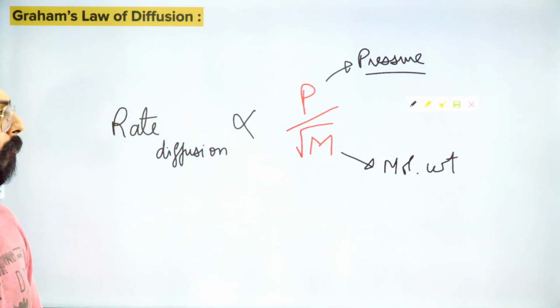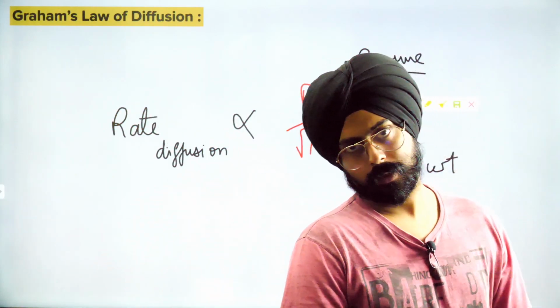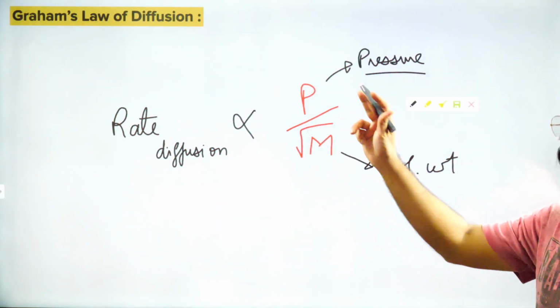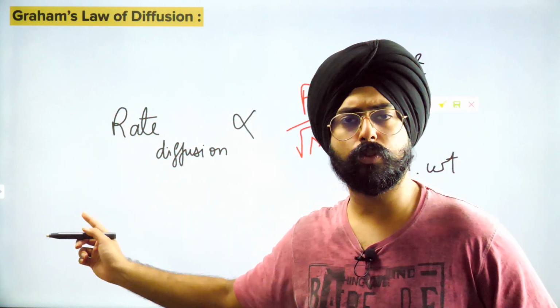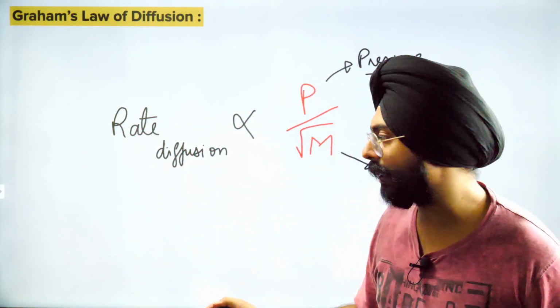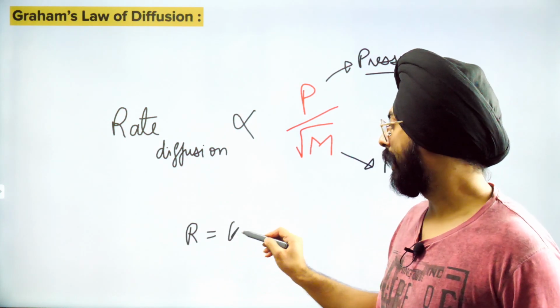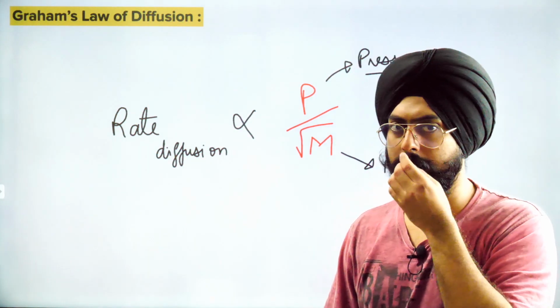Okay, so this is an empirical law essentially. This guy tried it out with multiple gases and this is what he found out. So great. Okay, so P by root M is the proportionality to rate of diffusion. So rate of diffusion can be anything. See, a lot of you must be wondering, sir, what is the proportionality constant? Can I say R is equal to K times P by root M? No, I am not going to say that. Let me tell you why.